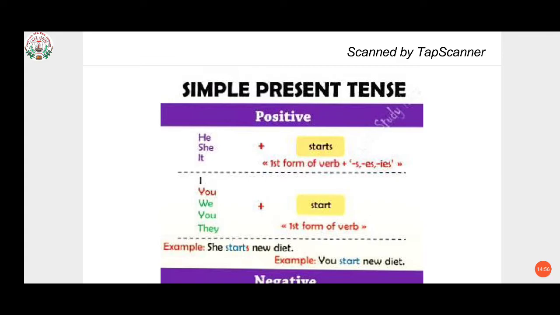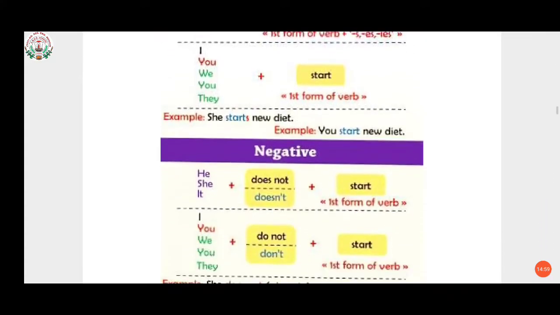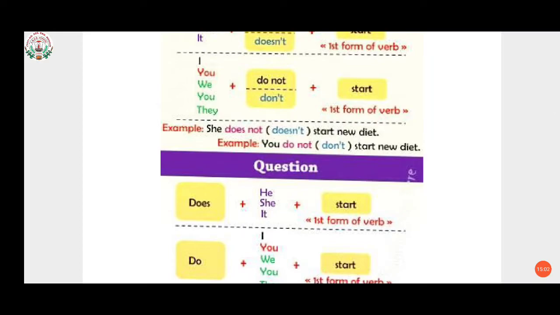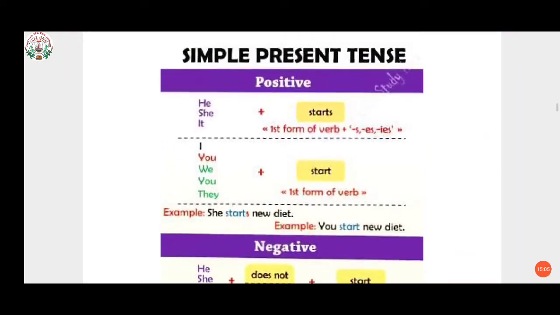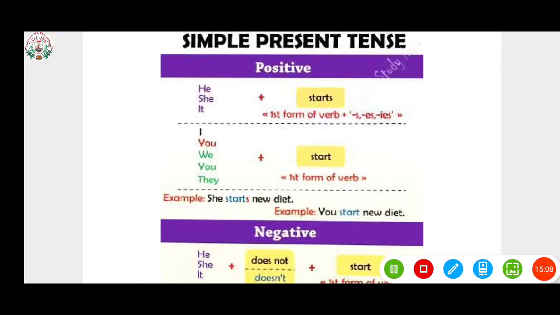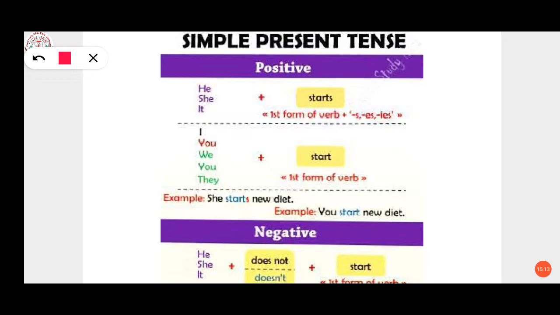Now students, in simple present tense we can form a sentence like positive, negative, or we can make a question with that. Now one by one, let's start. First, in a positive sentence, if we want to make any kind of positive sentence, here it is given with he, she or it. With that we use s. Here it is given first form of verb plus s, es or ies, which we can use if we are using he, she, it.